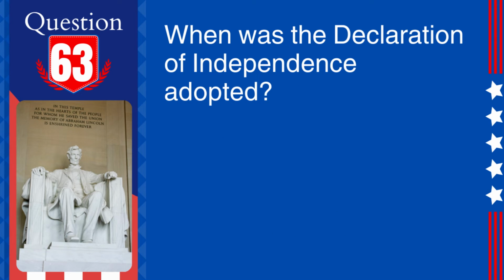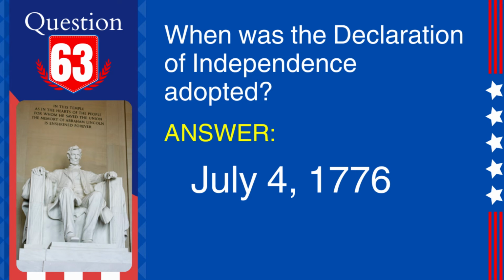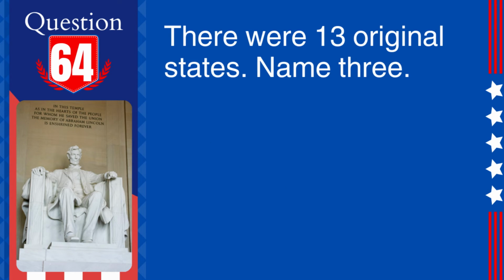63. Question. When was the Declaration of Independence adopted? Answer. July 4, 1776. Explanation. The Declaration of Independence, which declared the 13 American colonies' independence from British rule, was officially adopted on July 4, 1776. 64. Question. There were 13 original states.